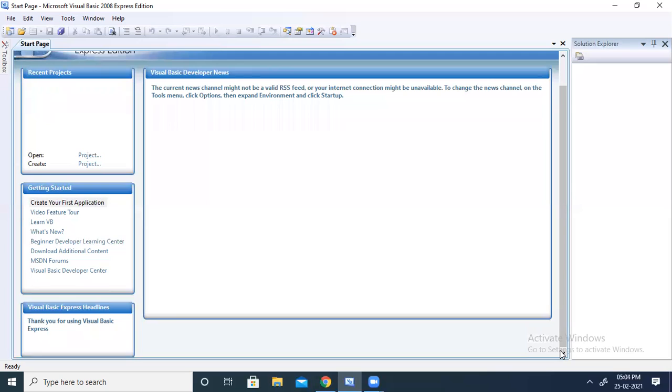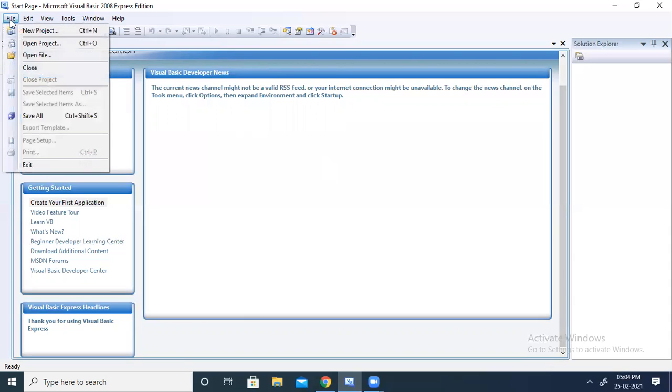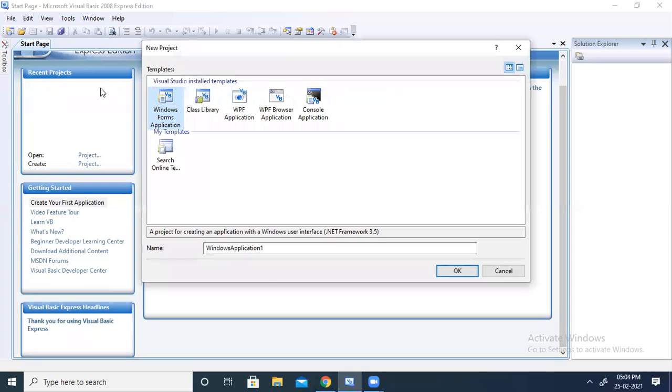Now we will start with how to create an application. Here we are going to create a Windows application. For that, what will I do? First, we have to go to File, then click on New Project. If you have already created a project and you want to open it, you have to click on Open Project. But I am going to create a new project. So File, New Project. Then from here, you have to choose Windows Forms Application.